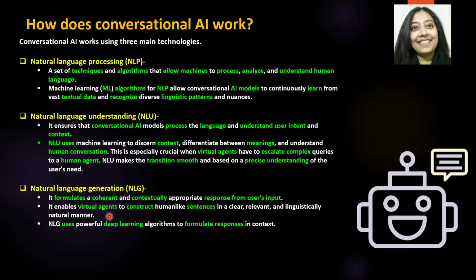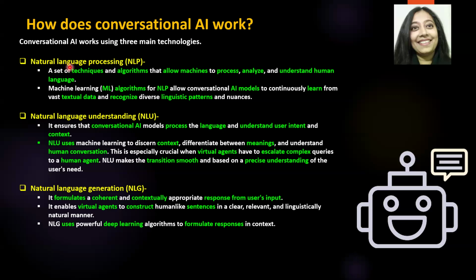Now, how does conversational AI work? Conversational AI works using three main technologies. And you will see that all of these are related to natural language. Natural language, in very simple words, is human language, something that comes naturally to humans. For example, English, or maybe any other language that you communicate in, whether it's Spanish, French, Italian, Hindi. It doesn't matter. There are multiple languages on this earth, and humans do converse in these languages.